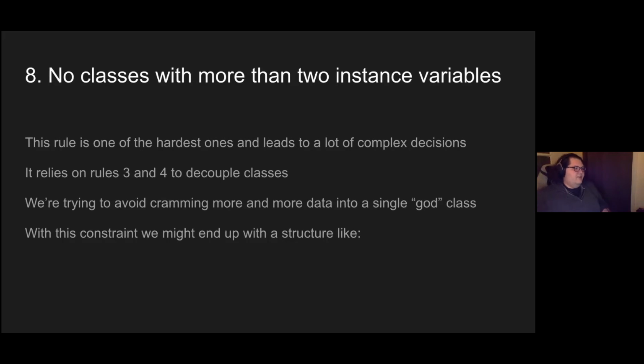In addition to that, no classes with more than 2 instance variables. This is probably one of the hardest ones to follow, and it leads to a lot of interesting and complex decisions. It relies heavily on rules 3 and 4 to decouple classes. And we're trying to really avoid cramming more and more data into a single class.